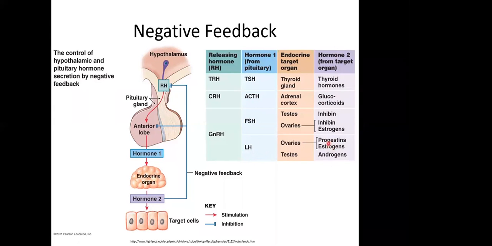Then we have the hormones that are produced by the gland itself. We need to know these. So many of them are probably already familiar to you. The ovaries produce estrogen, the testes produce androgen, but we're going to add some that are less familiar to us, like inhibin, which is secreted by both testes and the ovaries. The ovaries also produce progestins. The adrenal cortex produces glucocorticoids, and as I mentioned, thyroid hormones are produced by the thyroid gland.